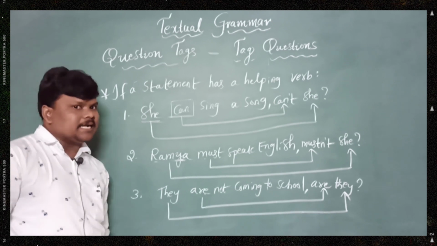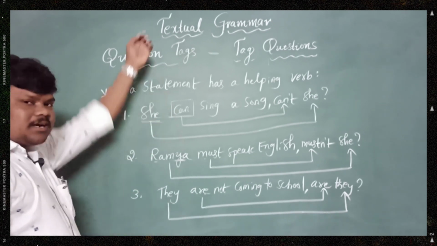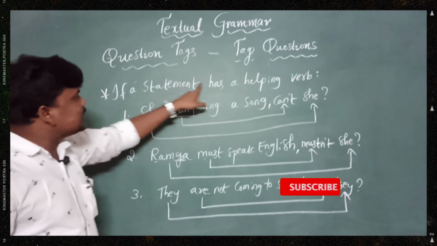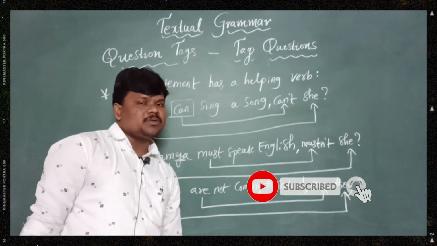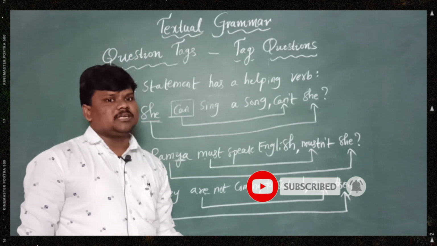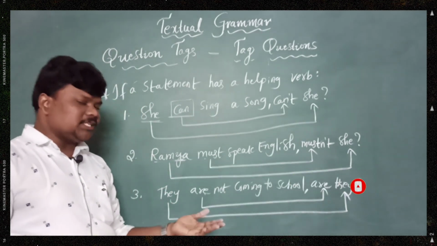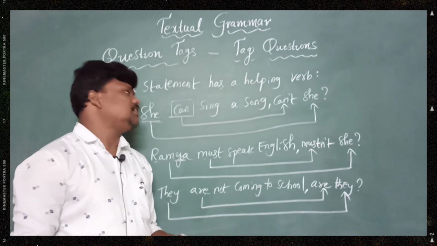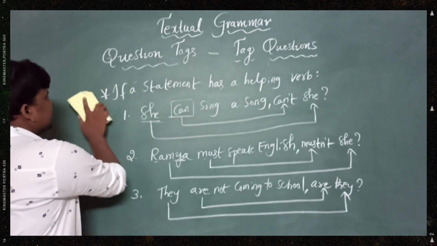Hope you understand. Let's get into the next part, which is a very important point. If a statement doesn't have any helping verb, how do we need to write the question tag? As you already know, question tags must be with a helping verb. If there is no helping verb, how do we do it? Yes, that is the next part.